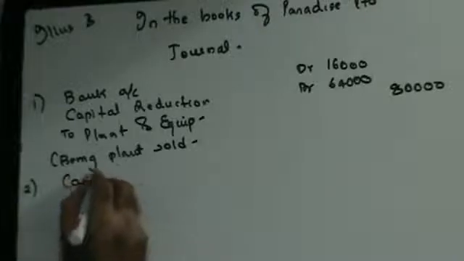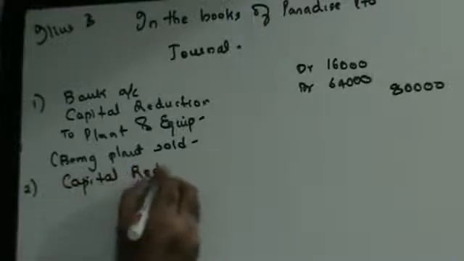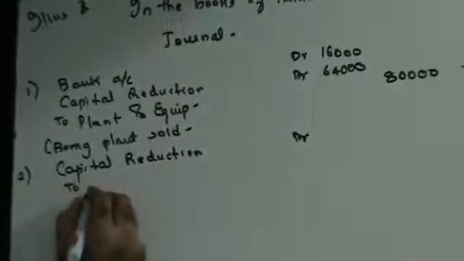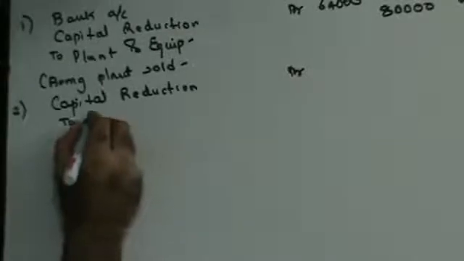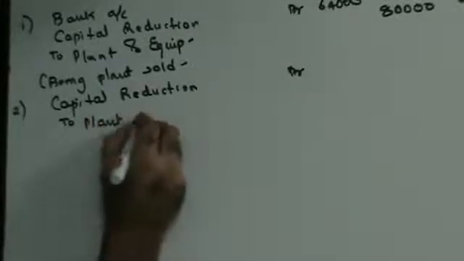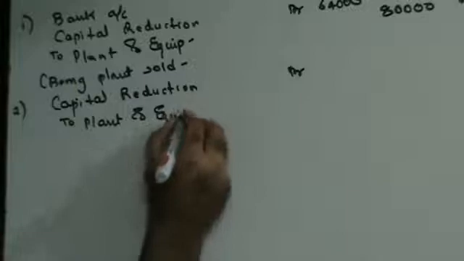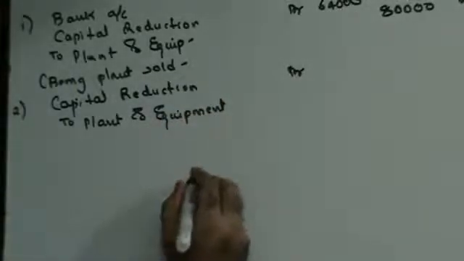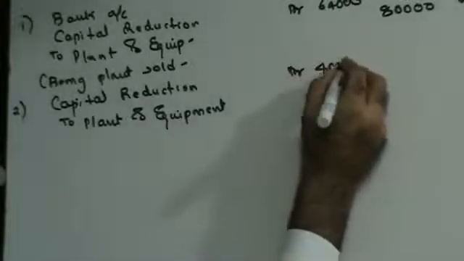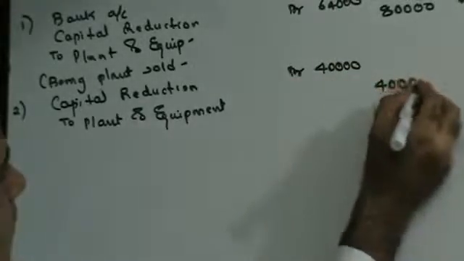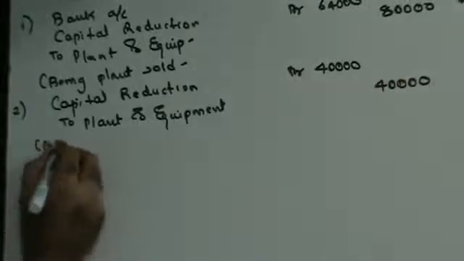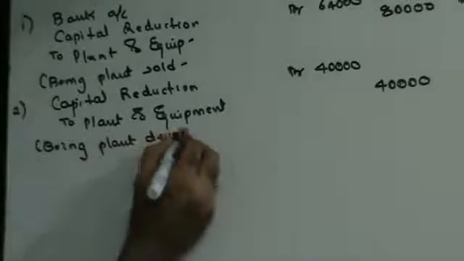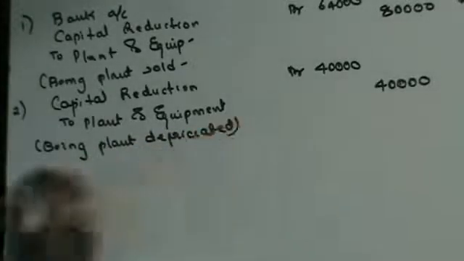So this is capital reduction account debit to plant and equipment, amount is 40,000, being plant depreciated. Next.